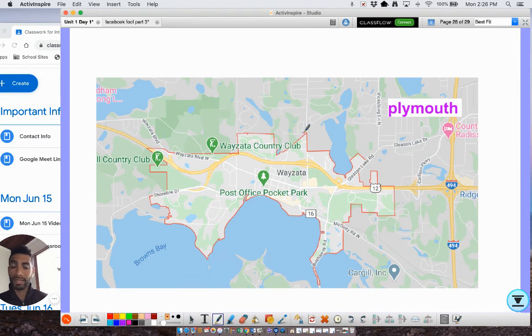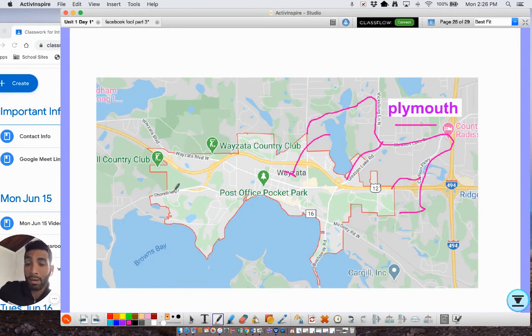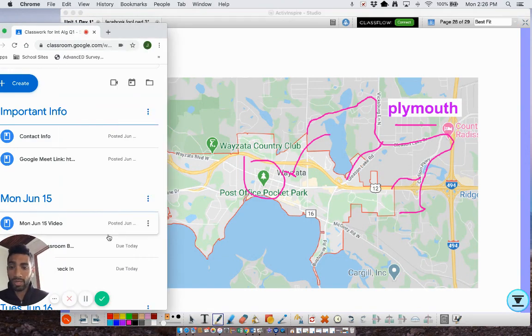And what towns can do sometimes is they can absorb some of the surrounding neighborhoods. So what Wayzata wants to do is kind of take little chunks of Plymouth just right around, right? A couple neighborhoods right here, and use their incomes as part of theirs. Because Plymouth is more of a middle class neighborhood, with lower incomes. So explore what happens and how richer towns can take advantage of the system. All right. Well, hopefully this video will work.